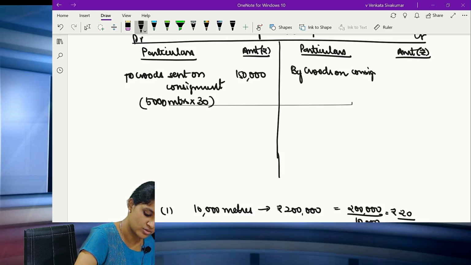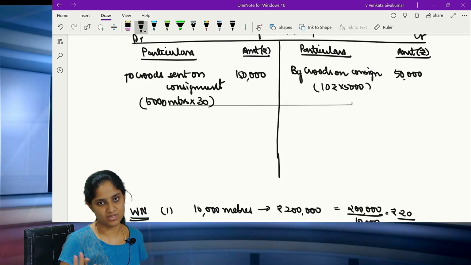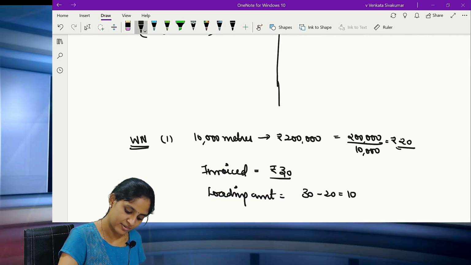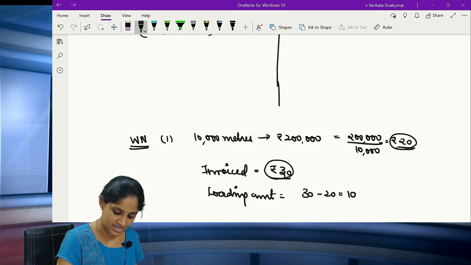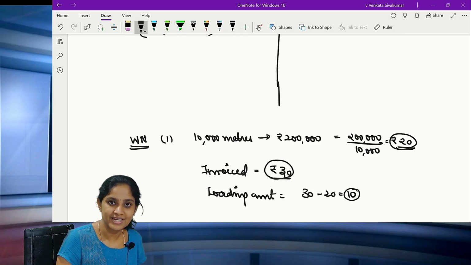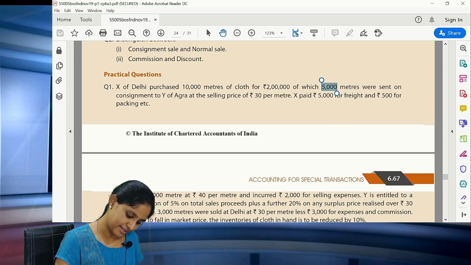So again to goods sent on consignment, 10 rupees into 5,000, which comes to 50,000. All of you clear with this? It's only the same adjustment. We arrive from this value that 20 rupees is the cost, but you're sending it at 30. So it is a higher, invoice price. So the amount of loading or the unrealized profit is 10 rupees, which we have to remove. That is the effect.